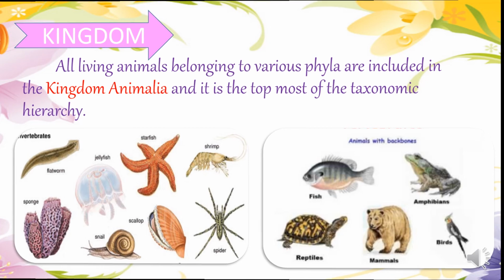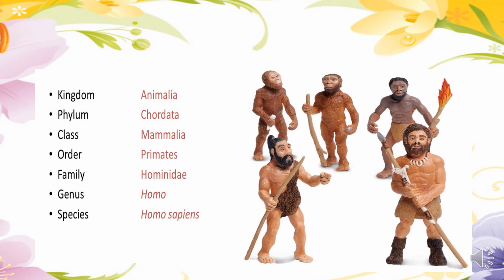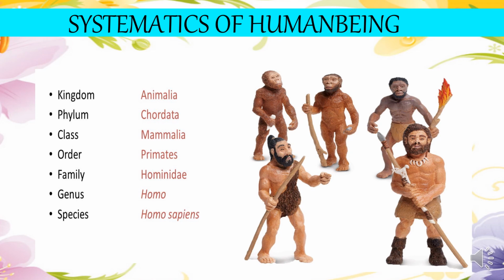Let us look into the systematics of the human being. When we classify the human being, they are categorized into different levels. They are placed in the kingdom Animalia, the phylum Chordata, because these are animals with the notochord or the vertebral column. They are placed in the class Mammalia as their body is covered with hair or fur, and they also show the presence of mammary glands. They are placed in the order Primata. These are animals with forward-looking eyes and grasping fingers.